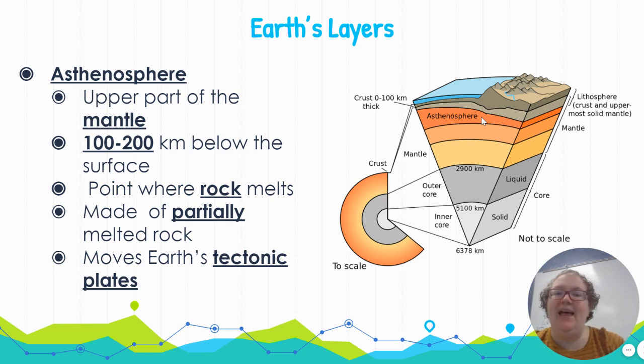We call this kind of a plastic layer. It's not totally liquid. It's not totally solid. It's that meeting place of where the melted mantle and the solid crust meet, right? So it's kind of a mix of the two. This asthenosphere is the layer that's responsible for moving Earth's tectonic plates that we will be talking about shortly.